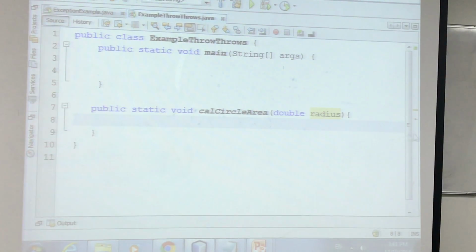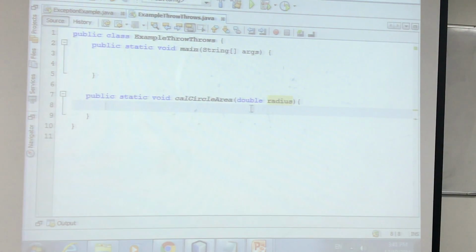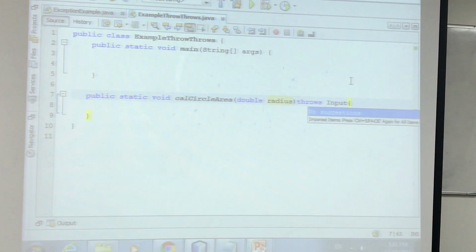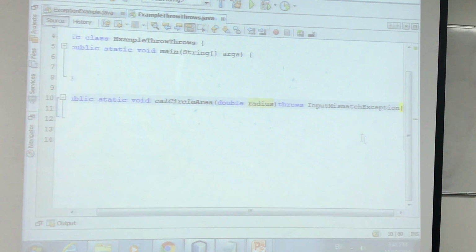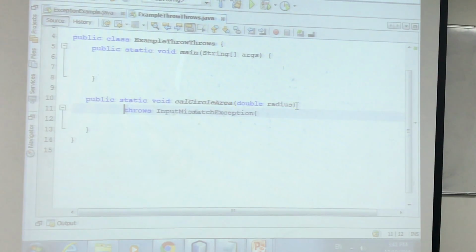Okay. Now what new thing are we doing here? This is the normal way you write a method. The new thing is on this line. So what will you say? You will say throws, and then press control space and choose input mismatch exception. You don't need to remember control space, you can use it. Okay. So what we have done? We say that this method will throw